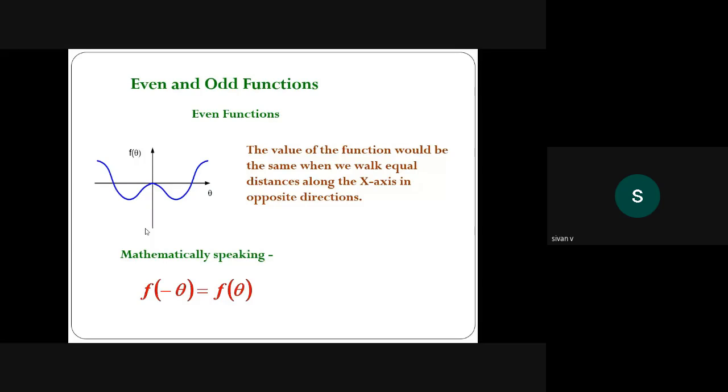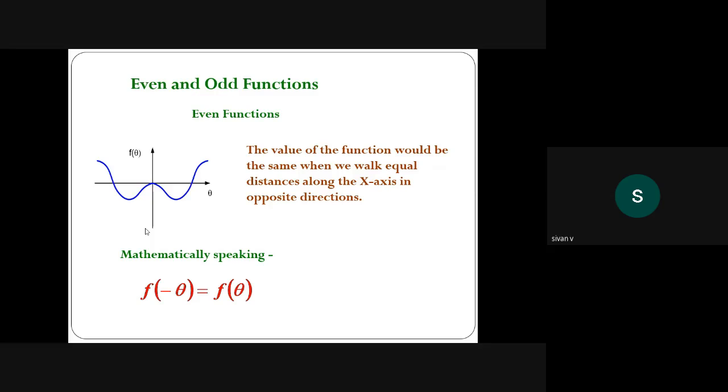Totally, to form the Fourier series, there are three things we are going to find out. That is a naught, an, bn. The a naught value involves integration, an value integration, bn value integration. All involve integration. To simplify our work, we should learn the even and odd function.